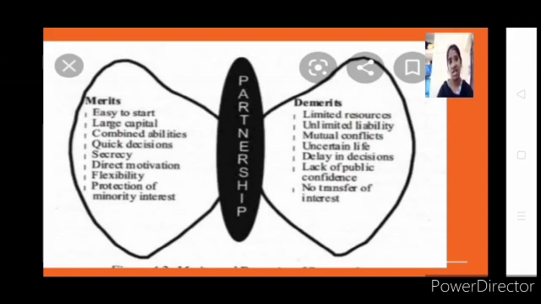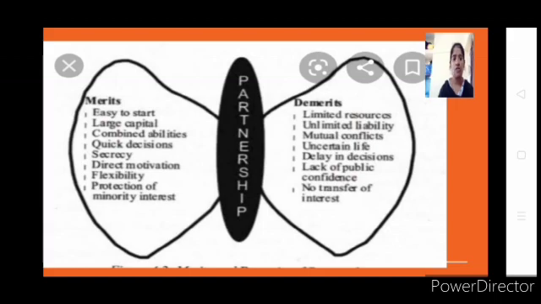Transfer of interest can be there in a joint stock company, but in partnership firms, there is no transfer of interest. Only the minor, that is if he is a son or daughter, it can be. So if the other partners agree, then the minor can be joined, but it is not a right. It is only the consent of the other partners on the particular partner. Clear? So these are the merits and demerits of your partnership firm.